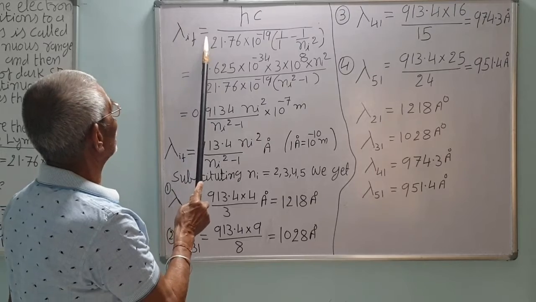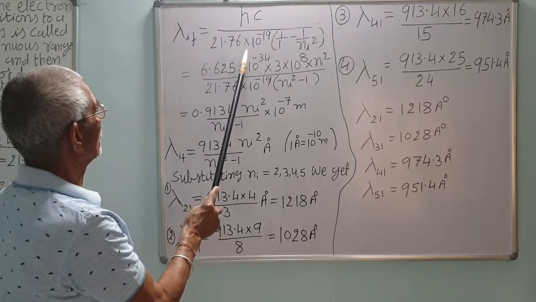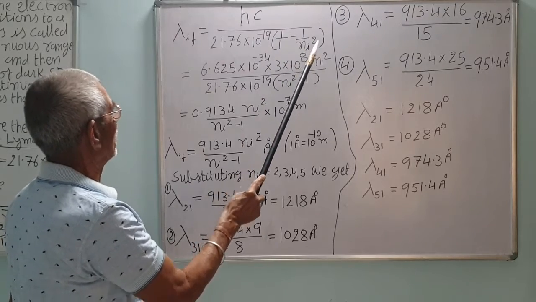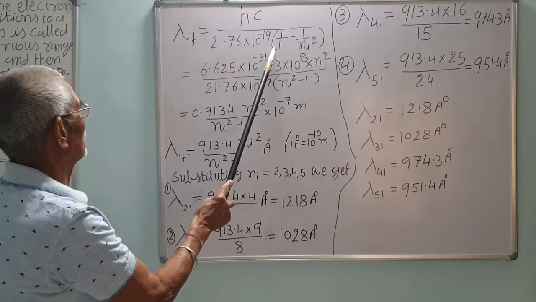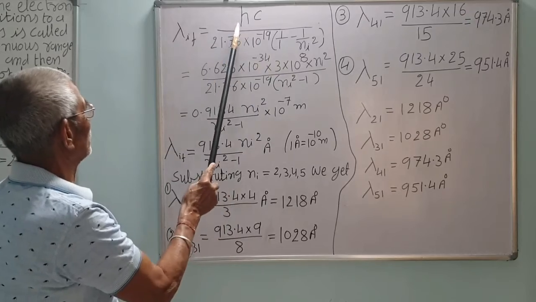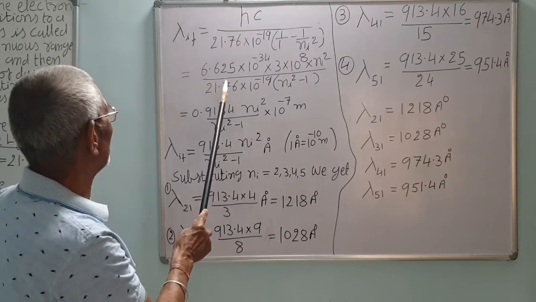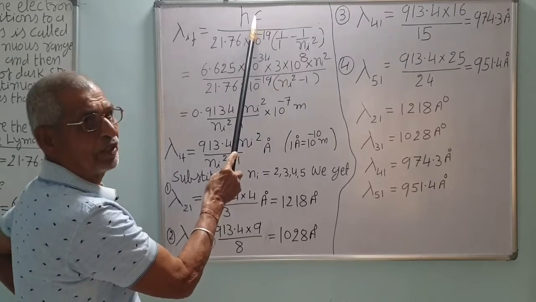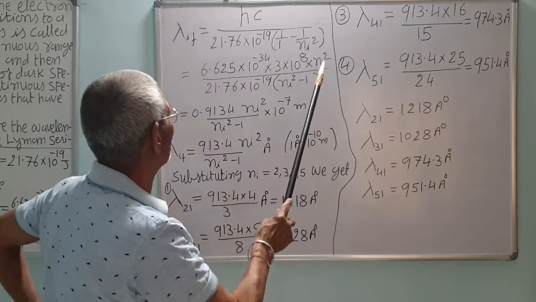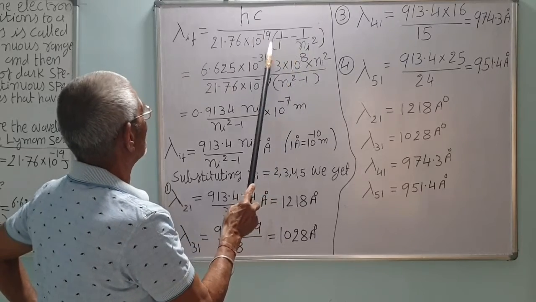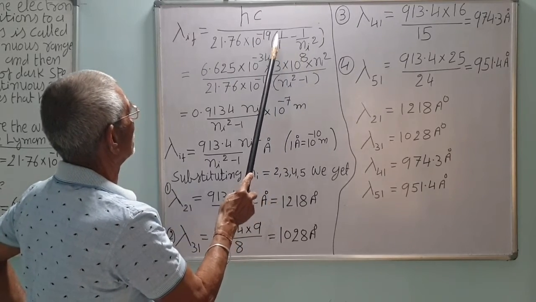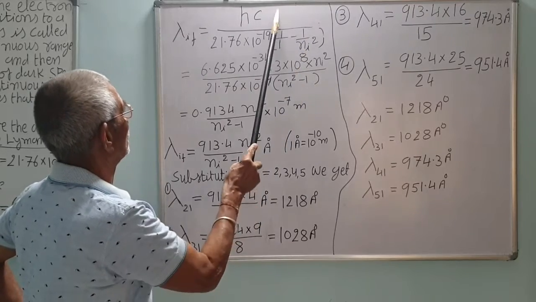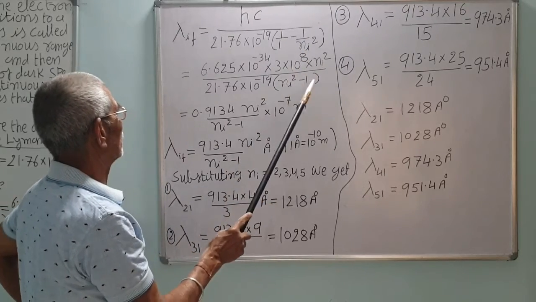Lambda_if is equal to hc upon 21.76 into 10 raised to minus 19, into 1 upon 1 minus 1 upon ni^2. This is the Lyman series, that is nf equal to 1. So h, the Planck constant, 6.625 into 10 raised to minus 34 joule second, into the velocity of light c, 3 into 10 raised to 8 meter per second, into the LCM, ni^2 minus 1 upon ni^2. So ni^2 will go up, ni^2 upon ni^2 minus 1, correct?